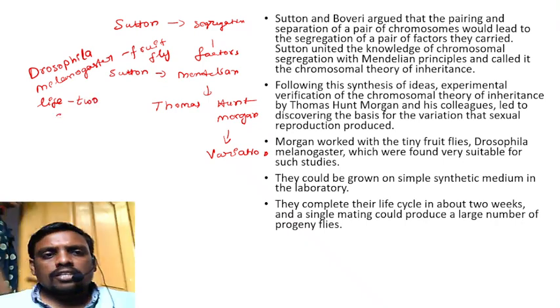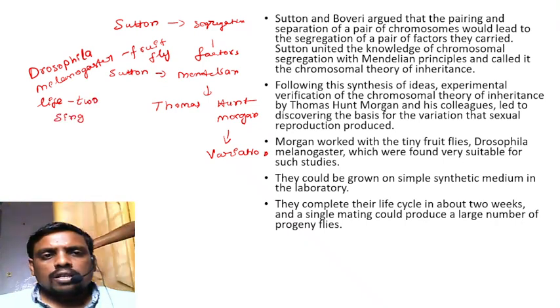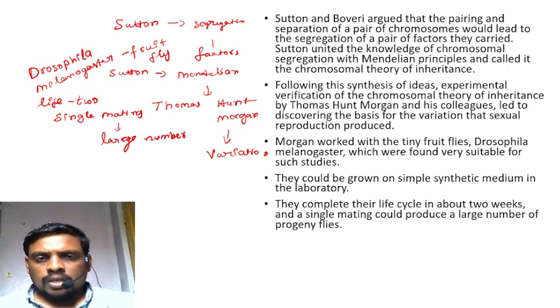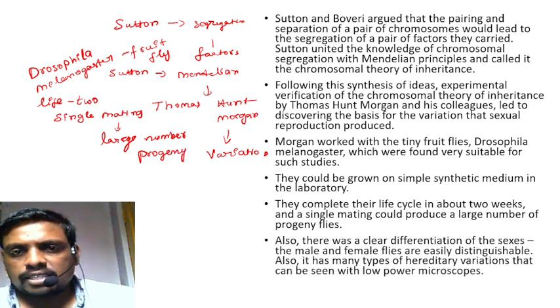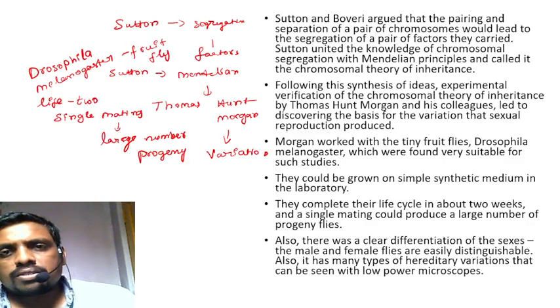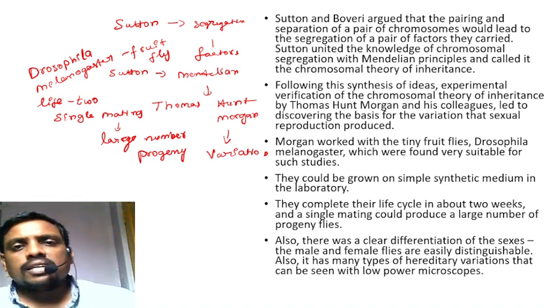A single mating can produce a large number of progeny flies. Also, there was a clear differentiation of the male and female bodies. That's why he selected them.